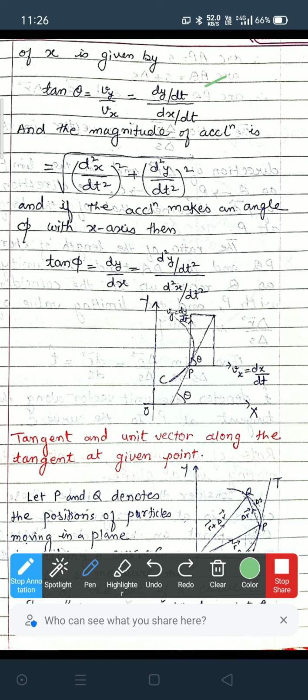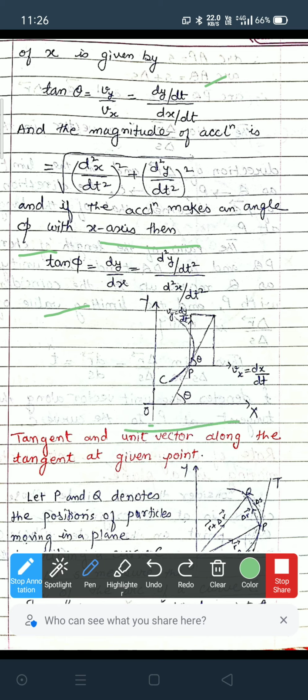And if the acceleration makes an angle phi with the x-axis, then tan phi is equal to d2y by dt square divided by d2x by dt square.